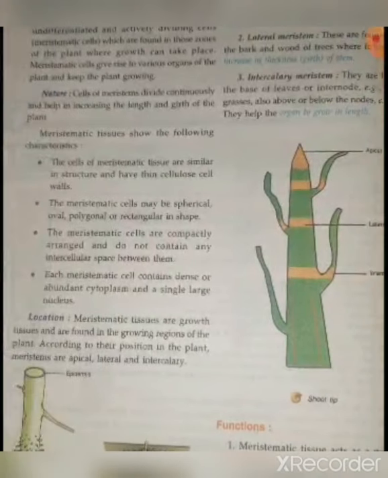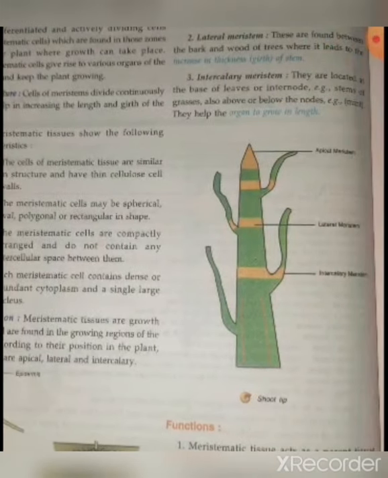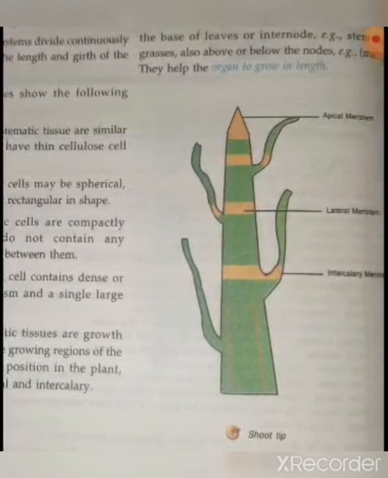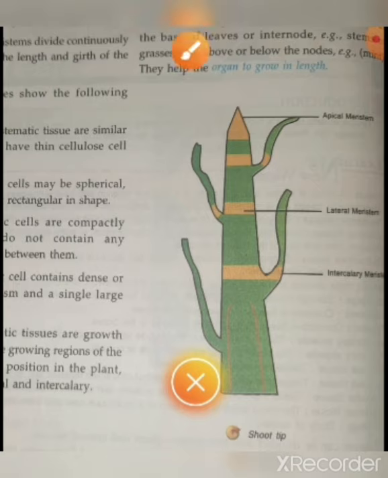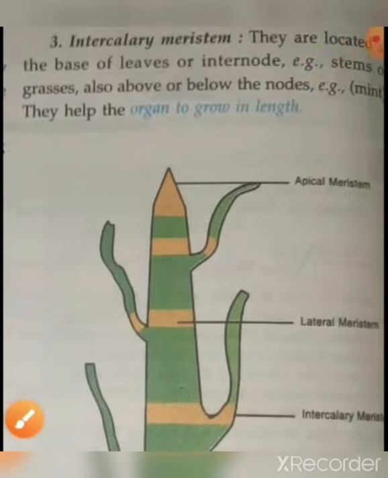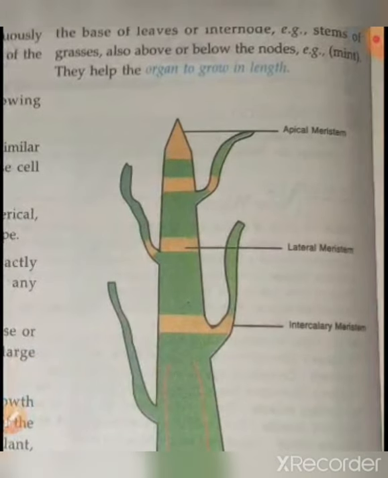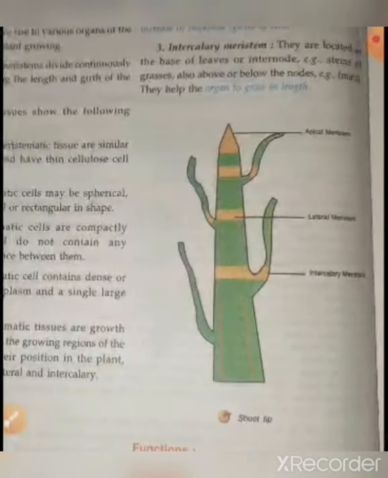Here we will talk about these three types of meristematic tissue. First is apical meristematic tissue. These are situated at the growing tip. These tissues are present at the growing tip of roots, stems and branches.